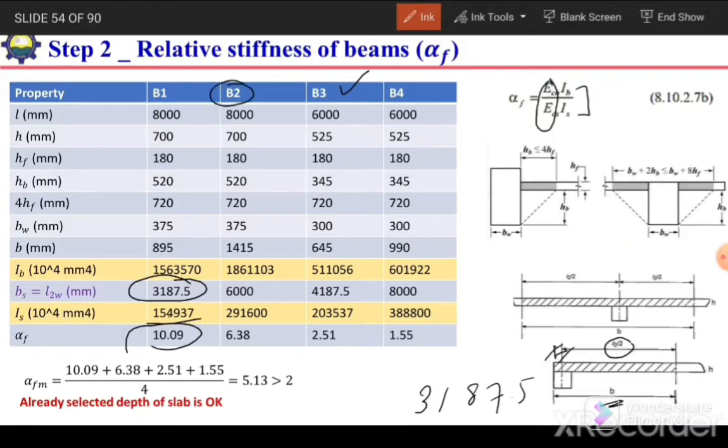In case of B2, which is an interior beam, again the span length is 8000, H is 700, HF, the thickness of slab, is 180, HB is 520, 4HF is 720, and BW, the width of beam, is 375. For B, we need to consider HF from this side and HF from this side, so it will be equal to HF or 4 times HF. In this case, HF goes to 520, or here again 520, plus BW, this one. So this will give us the total value of B.